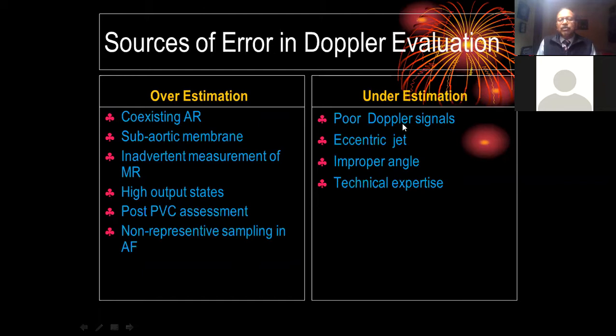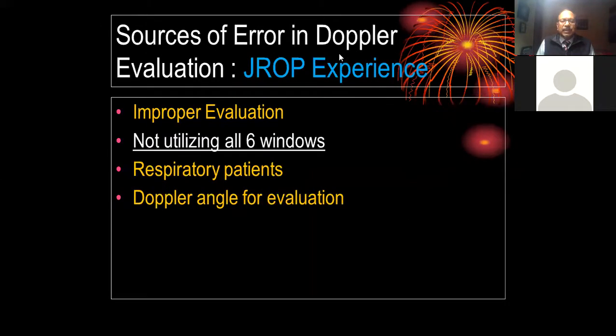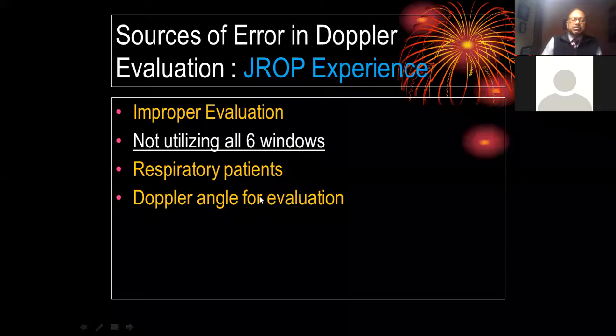Then underestimation: we do not have excellent Doppler signals, the jet is eccentric, we are not parallel to the flow, and poor expertise. This is very important, because if we do not have good expertise in echocardiography, we always over- or underestimate our Doppler signals. In our job experience, there is improper evaluation, not utilizing all 6 windows. And we have missed many patients who were respiratory patients. We cannot do a really good evaluation in respiratory patients because of their poor echo windows. Then Doppler angle evaluation is another important issue. We are not parallel to the Doppler flow and we underestimate these people.